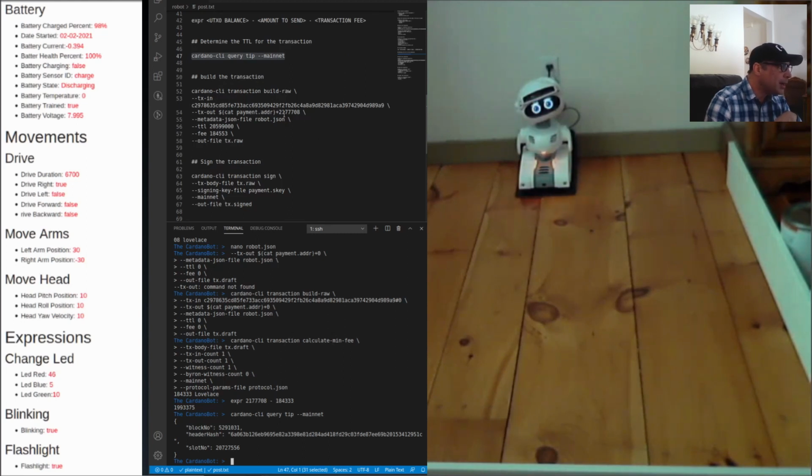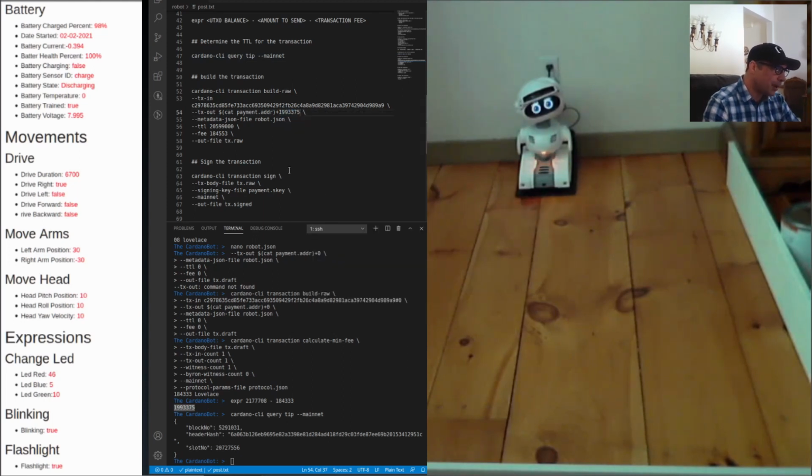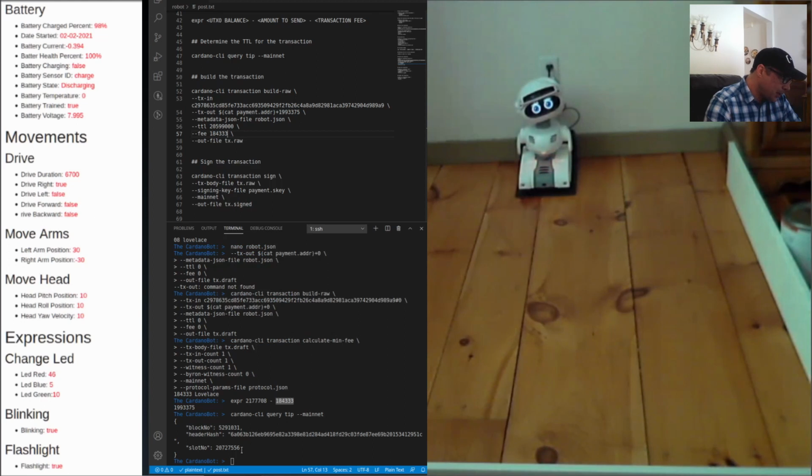So let me first come up to this command that we have to edit. This is the command we have to edit. This is the change. So we have to come here, and this is the change that we calculated. So we need to take this here and paste that in there. So that's the change we're getting back. Now we have to take the cost. So the cost is right here. So let's copy the cost. And this is the cost right here. That is the cost. And then last but not least, let us take the slot number.